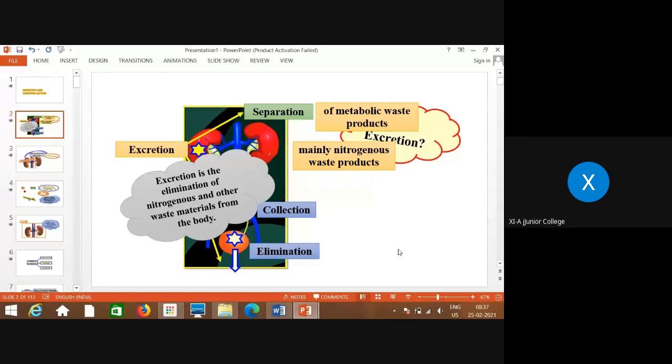Whatever waste is produced in our body is thrown out, that is, eliminated. For that, first all this metabolic waste should be separated, and generally it is in the form of nitrogenous compounds. Then it is collected and then eliminated, thrown out of the body. So that is what excretion is.